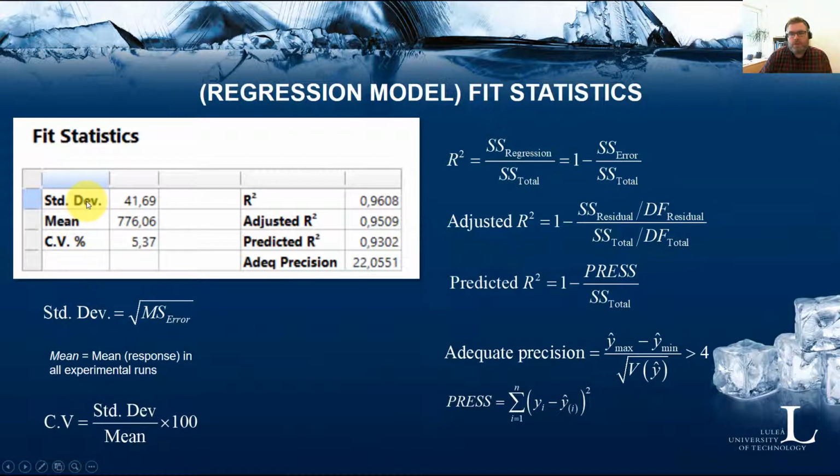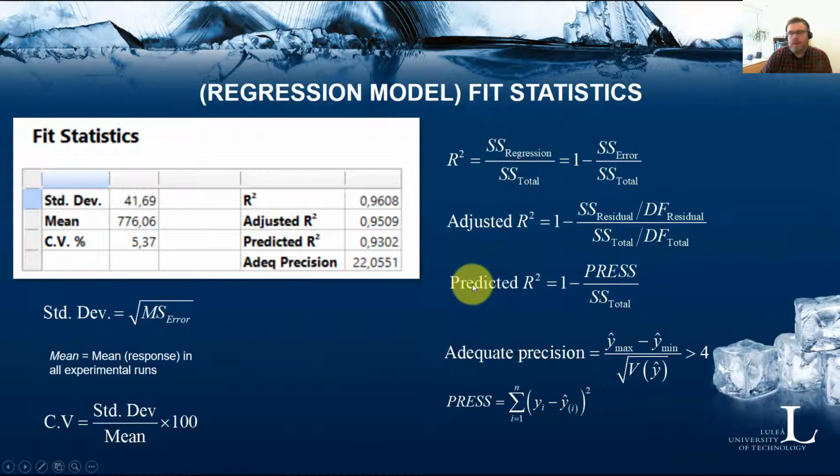You have the standard deviation, which is basically the square root of the mean square for error. You have the mean response in all experimental runs, and then you have, I think it's called, the coefficient of variation, which is this measure. You have the standard deviation divided by the mean times 100, so it's like a percentage of some sort. It doesn't mean too much, so I wouldn't recommend that you take much notice of that actually. And then you have the R squared. You have the formulas for the R squared, the adjusted R squared, and the predicted R squared over here.